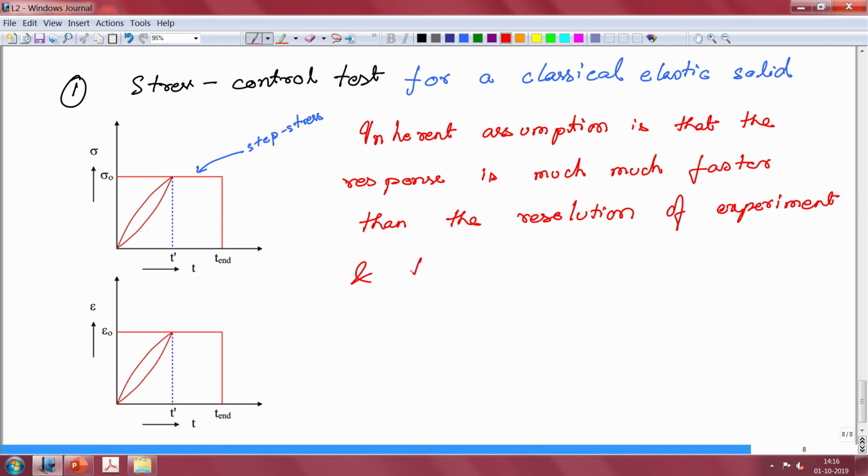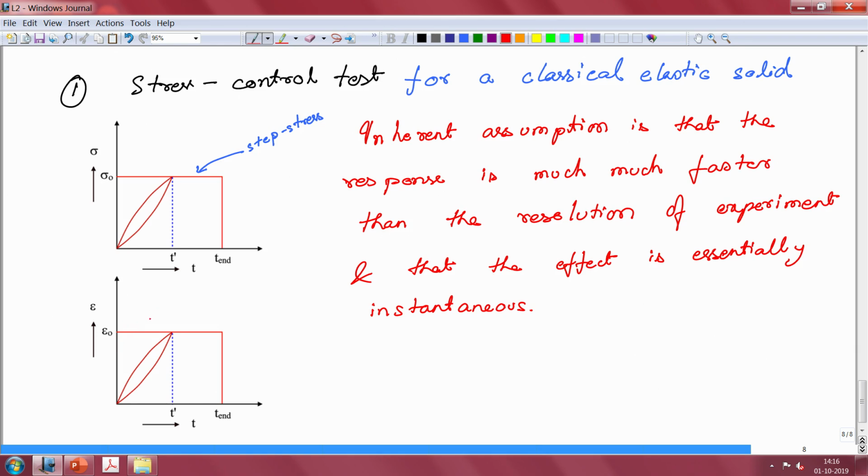And that the effect is essentially instantaneous. So when you apply the stress in the step test, your system immediately registers an epsilon naught, and this is immediate in the sense that the experimental resolution is much bigger than the response time.